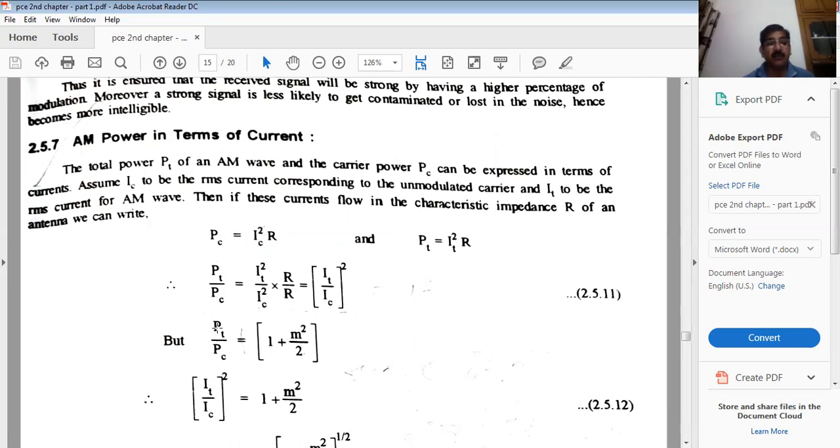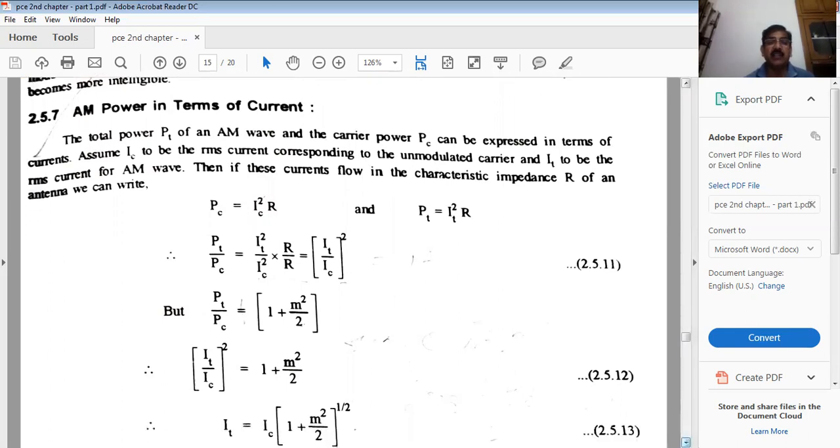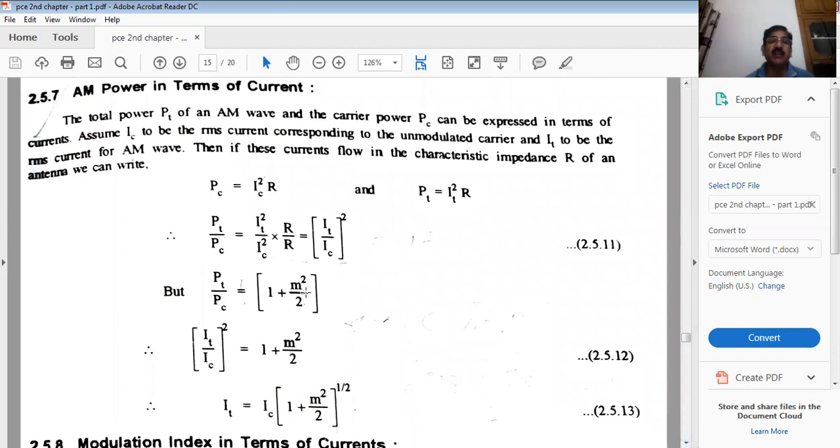We also know, as we have seen in this lecture, that PT by PC is equal to 1 plus m square over 2. This is PT by PC, and this is also PT by PC. If the left hand sides are equal, then of course the right hand sides will also be equal. So after equating, you simply calculate the total current.